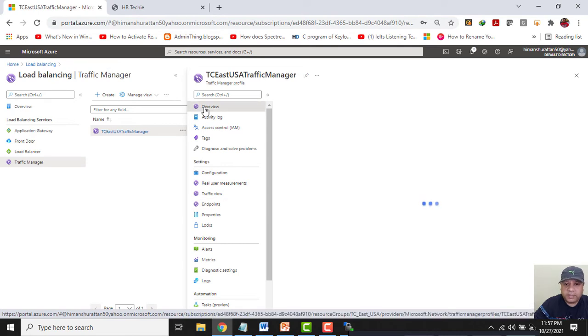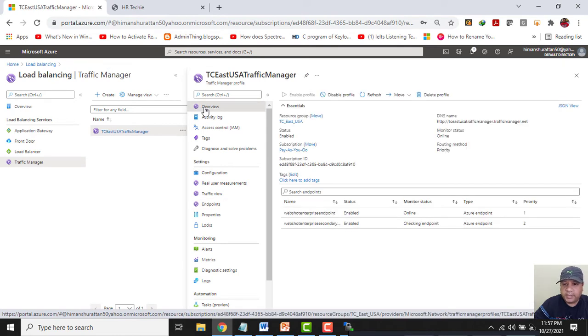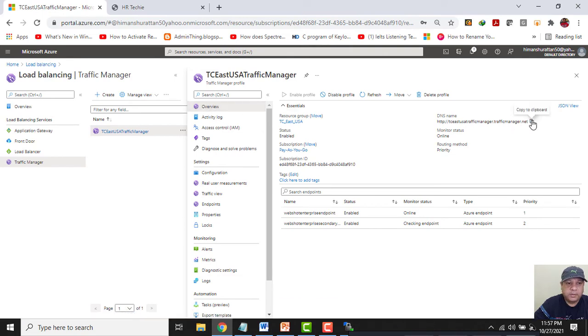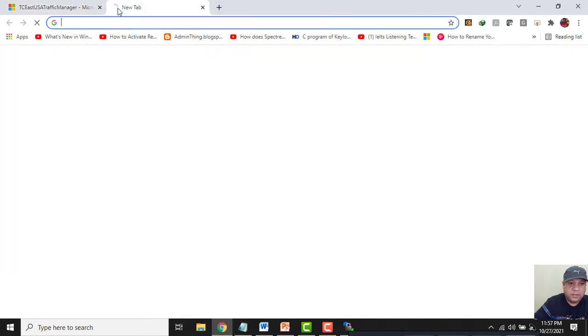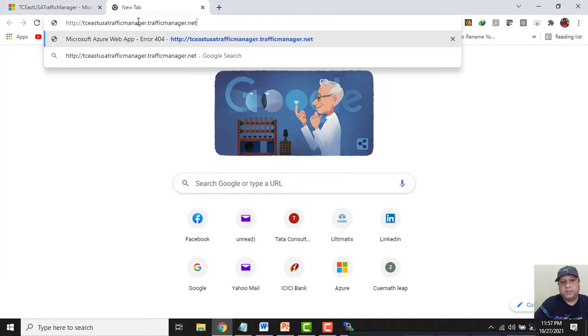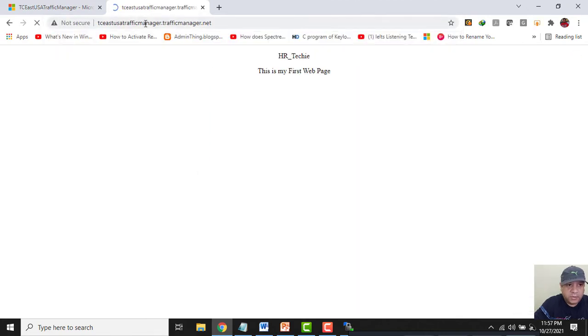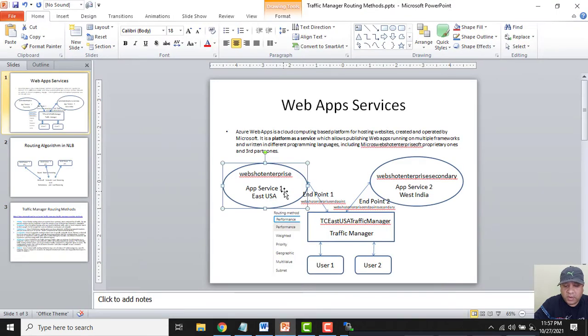Now instead of accessing the website directly, I will be accessing the website through Traffic Manager. Let me open this tab and paste it. And now see, since this app service 1 has the lowest priority 1, whenever as a user I access this Traffic Manager, it has routed my traffic to app service 1, which is in East US, and it has opened the page.